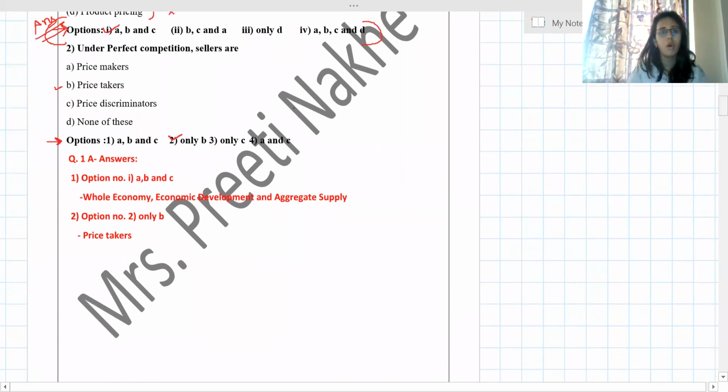One more thing I want to clear. For example, in earlier question, suppose I feel that A is also correct, B is also correct, C is also correct, then I will not write my own answer. I have to check whether these options are available or not. Here A, B, C option is there, I can write, but the answer is wrong. Only answer is B. But this may happen that you select something and that option is not there at all. It means you are somewhere wrong. If you are clear about your studies, you will not go wrong. But here I want to point out how to present your answer.